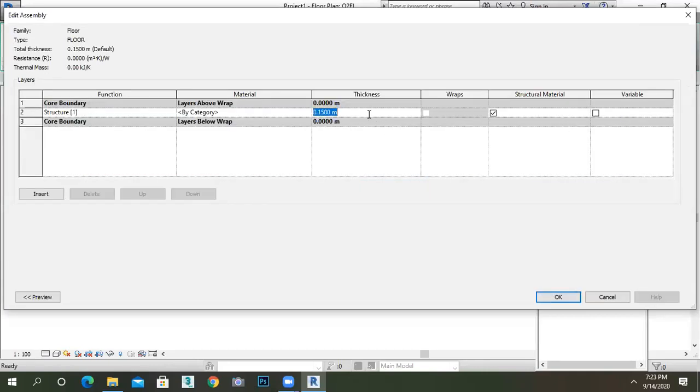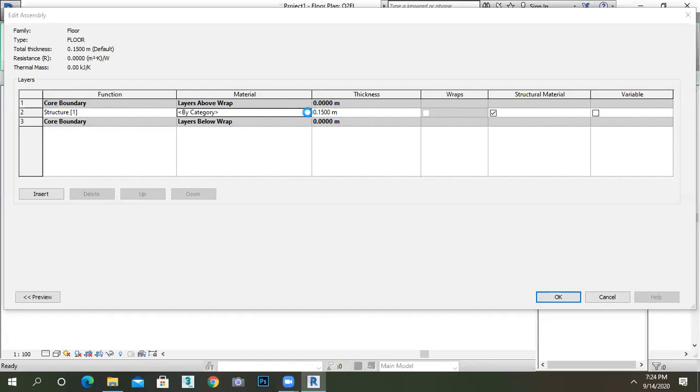Tell me guys, what is the thickness of the floor? If you know in feet and inches, then no problem. It should be 0.15 meter, which means 6 inch. Some people will refer to 4 inch, but personally I go with 0.15 meter. So in meter it is 0.15 meter and in inches it is 6 inch.